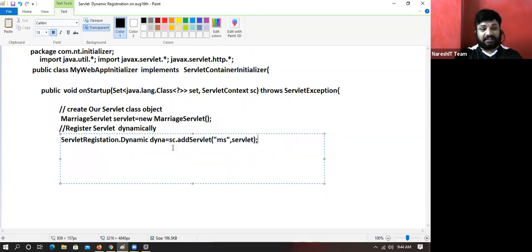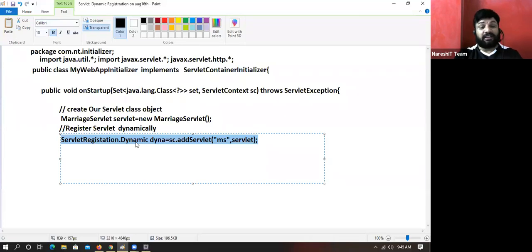This line will take care of registration. This method returns a ServletRegistration.Dynamic implementation object, referring to the whole registration process.